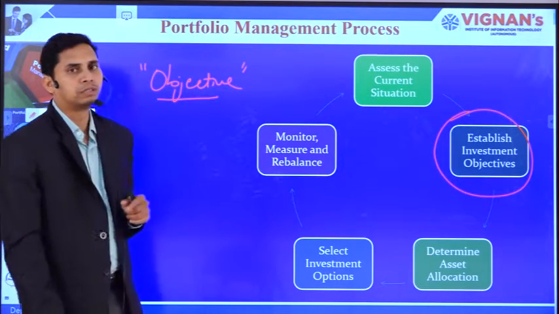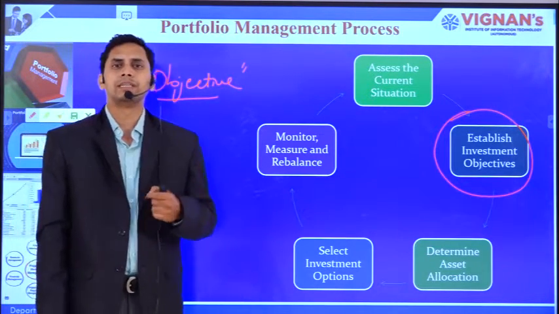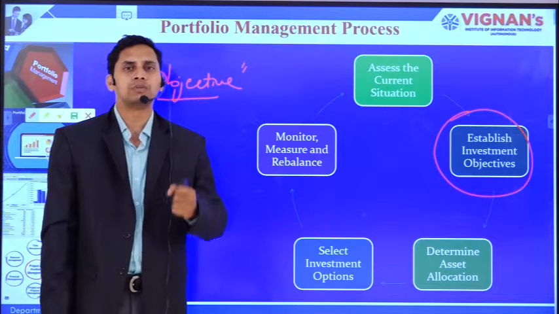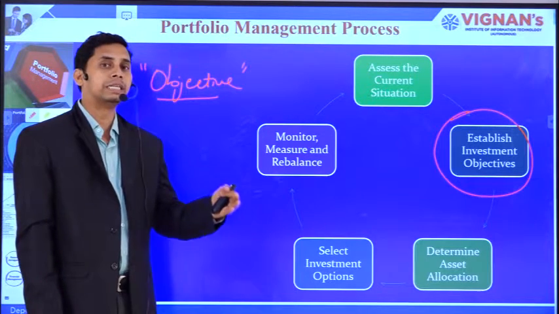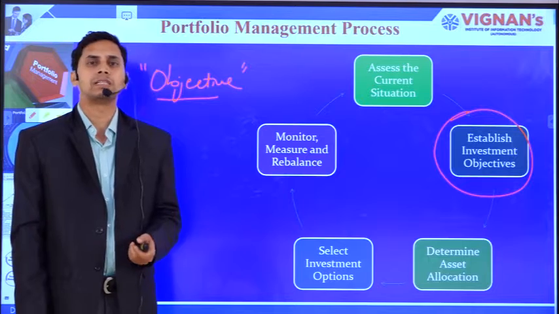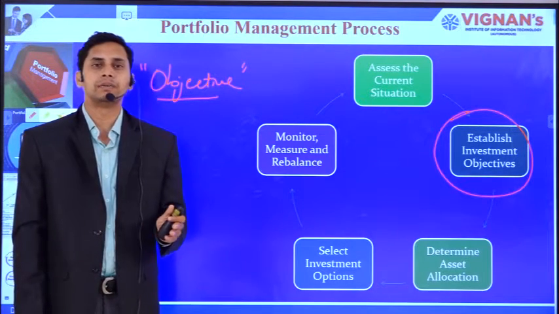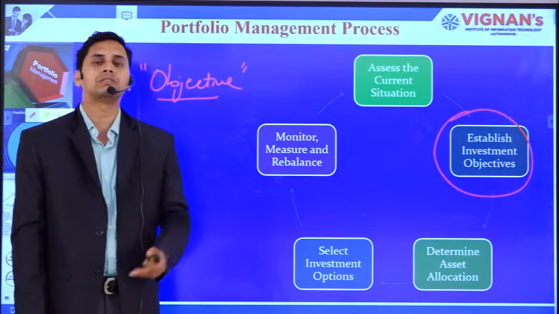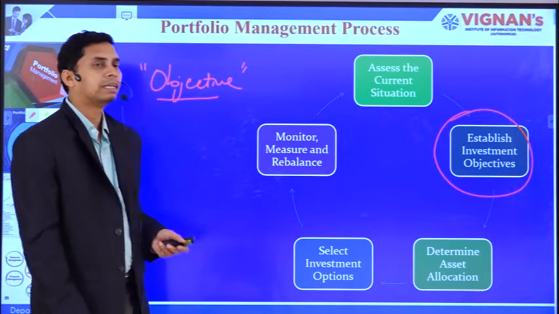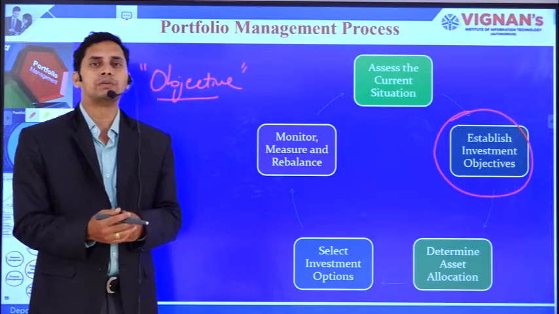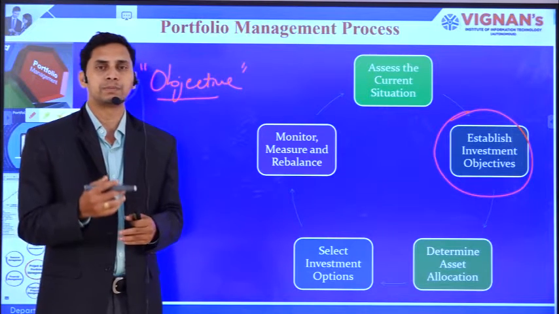This objective is like giving wealth creation for the investors, or else giving steady income to the investors, or else what we call systematic withdrawal to the investor. So this way the objective for the portfolio must be kept.